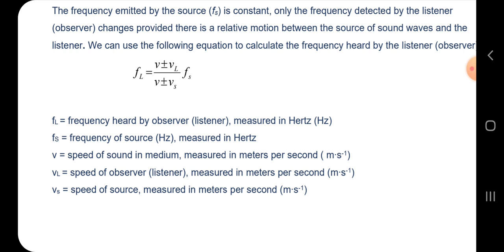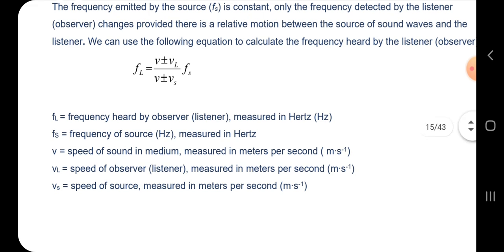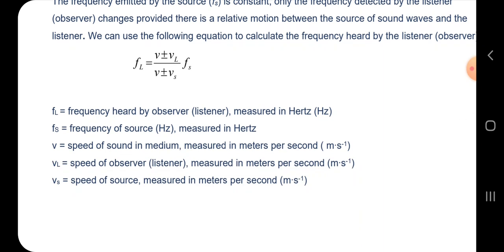Let's say the source is moving and the listener is standing in a stationary position. Whoever is standing still while the whole thing is happening has a speed of 0. But if the person is walking, you must use a velocity, and that velocity stands for speed.